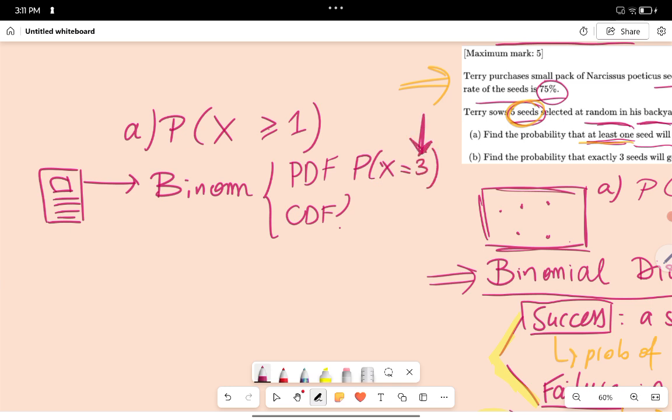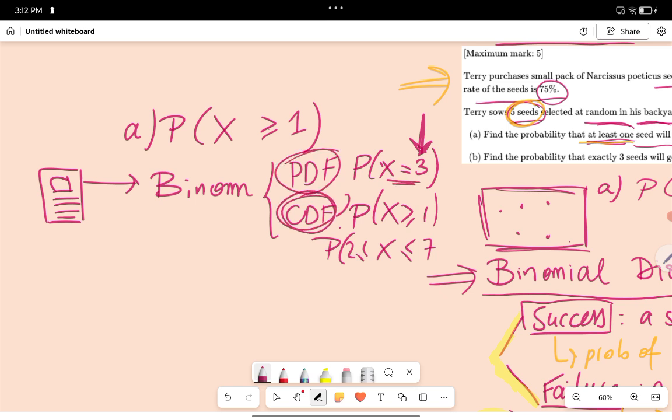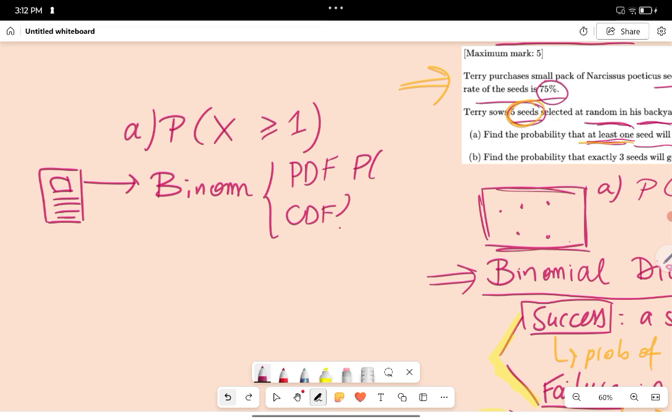CDF is when you have a range, when X is, for example, bigger than 1, or when X is between 7 and 2, for example. So remember, PDF is for one value, CDF is for a range. So what are we going to do here? Well, as we are interested in the probability that X is bigger than 1, we are going to do CDF.